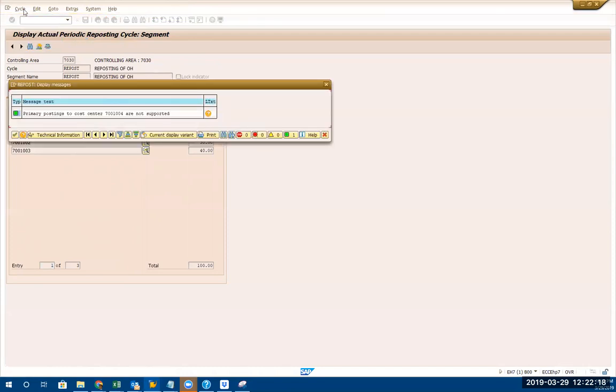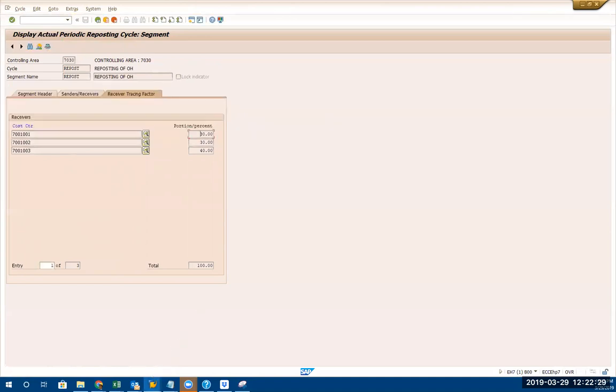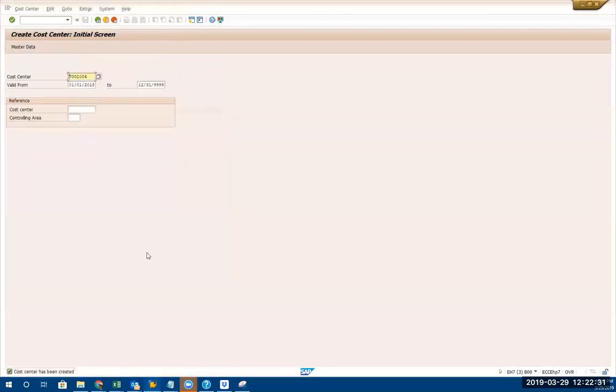Primary posting to cost centers is not supported. We just created this, right? Okay, we just created this cost center. What is wrong? Because we did not check the primary posting in the cost center master when we created this. We just created one, right?